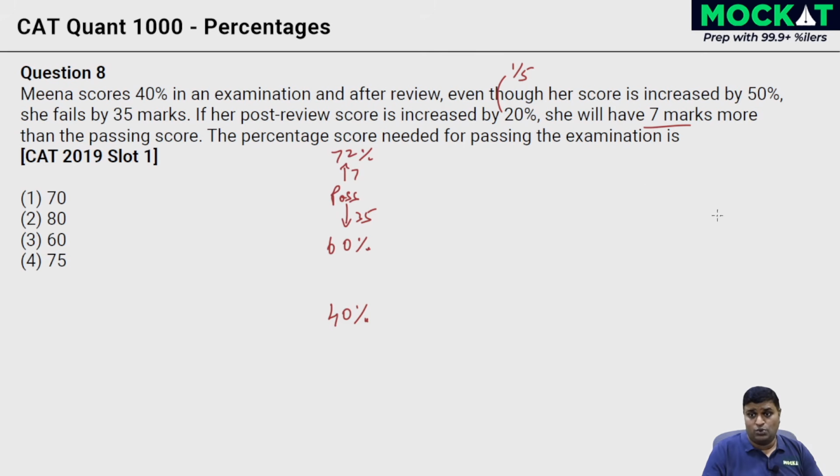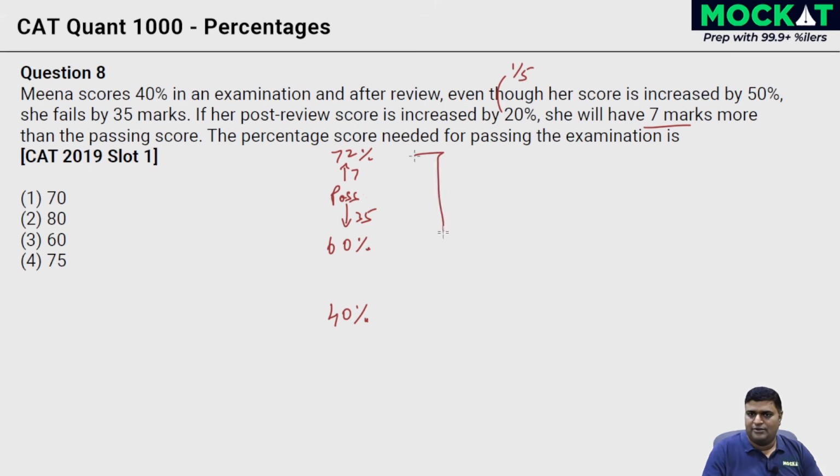The percentage score needed for passing the exam. I need to find out the percentage over here. A lot of you at this stage will know that 12% is the difference. You can split in the ratio of 1:5, and that comes to 2 and 10. Reduce this by 2 and you get 70% straight up. You can even do this mentally. Otherwise, if you want to see what the steps are, it's quite simple.